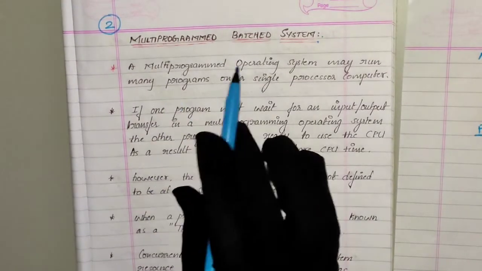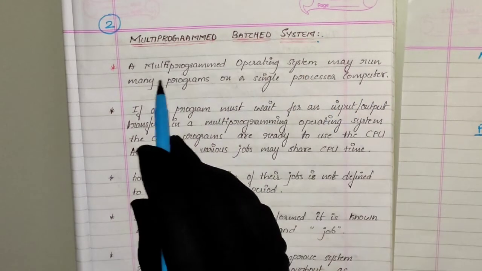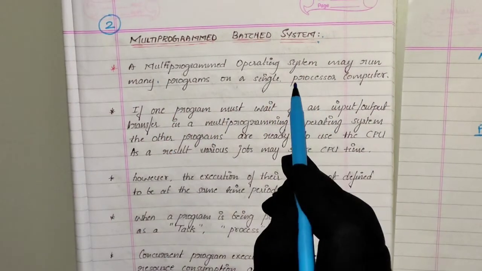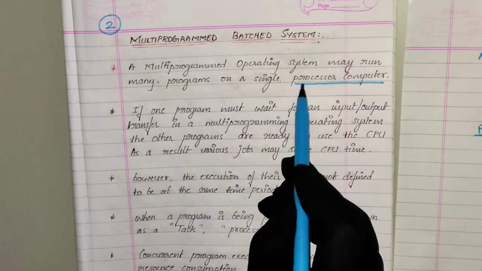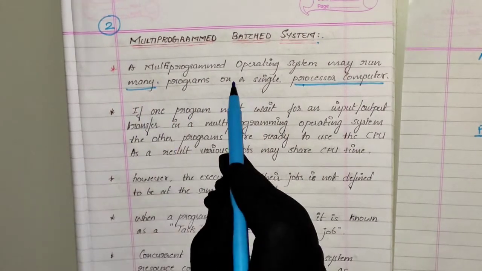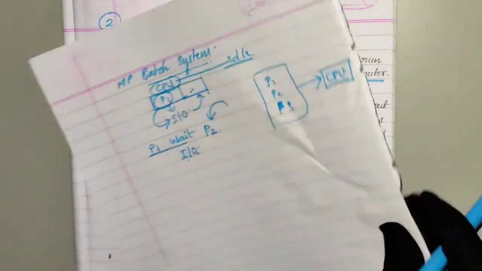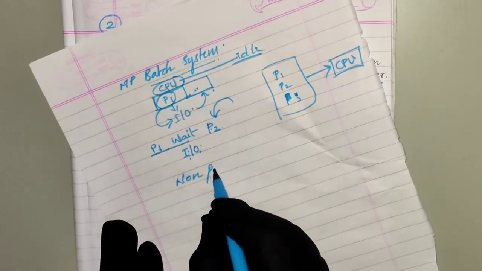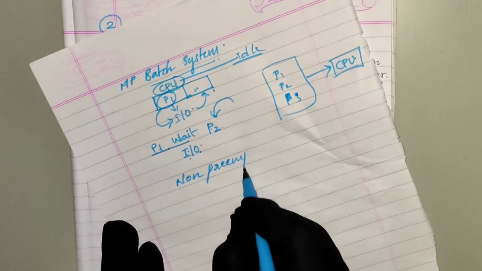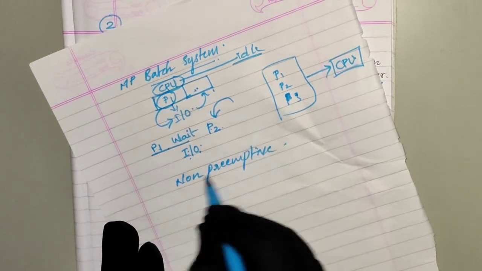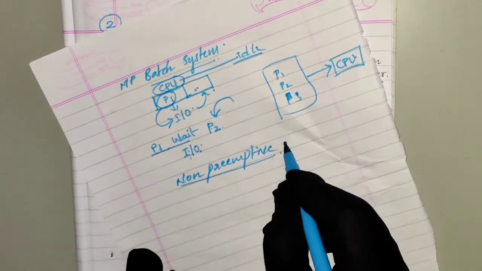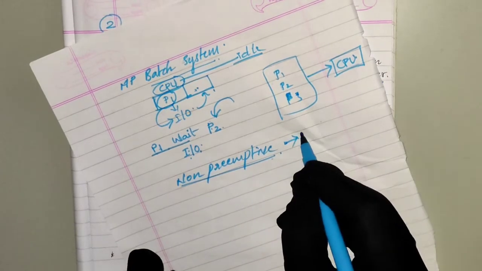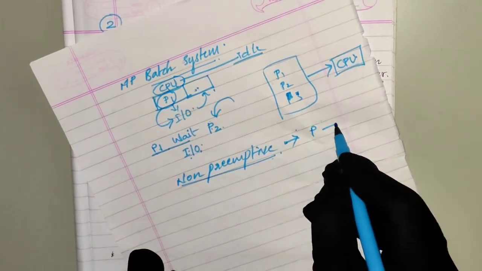So see here, the multi-programming operating system may run many programs on a single processor computer. On a single computer, many programs can be run. Basically this is non-preemptive. There are two types, preemptive and non-preemptive.